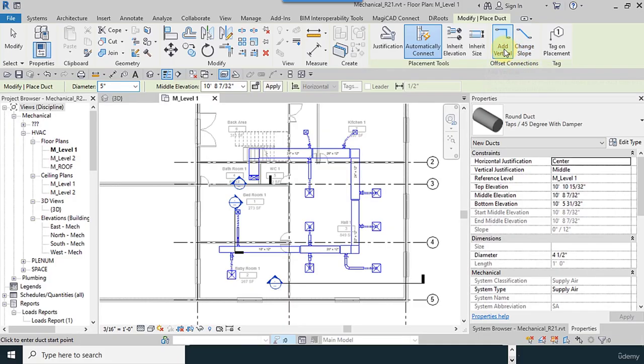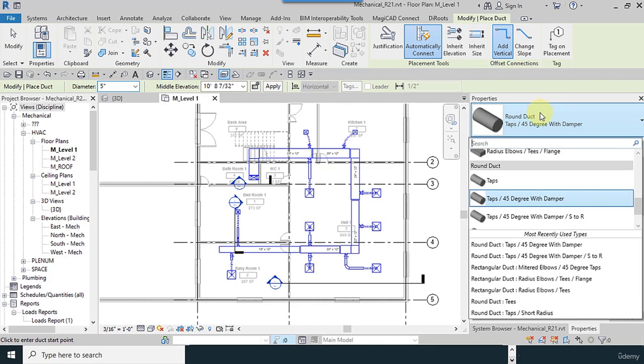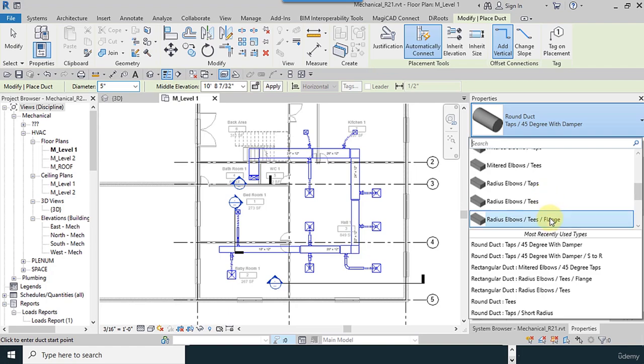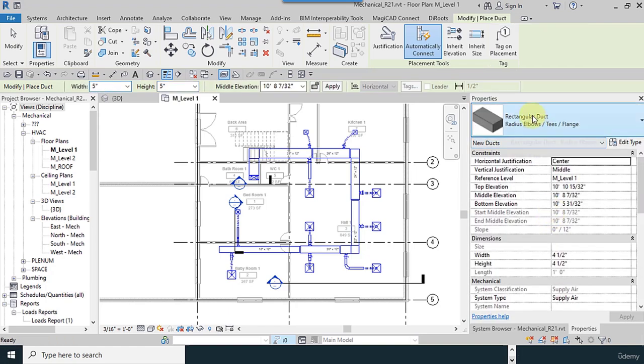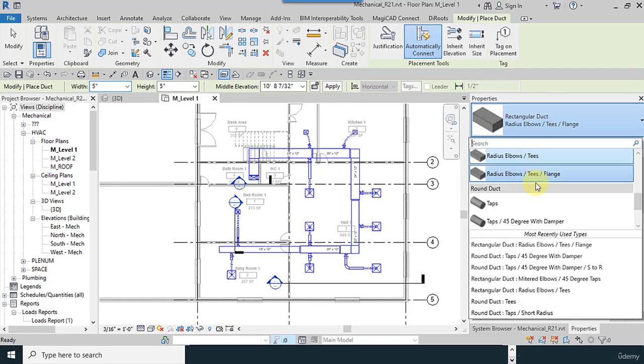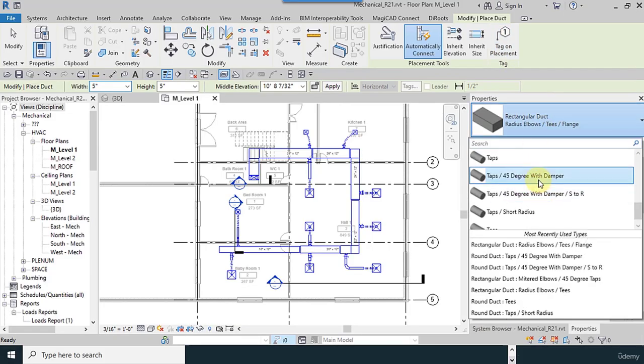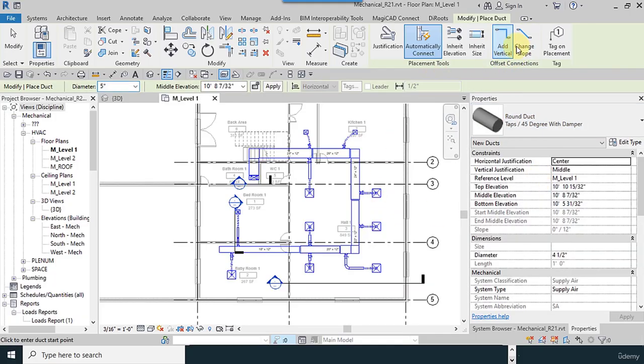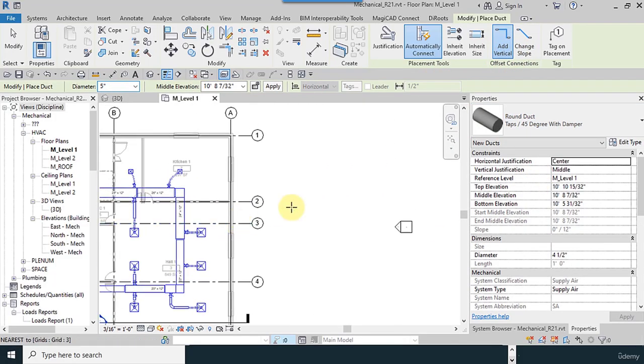So I want to tell you about these two tools. For example, I changed the duct from round to rectangular, so the enabling of tools has changed. So I want to tell you about these two tools.